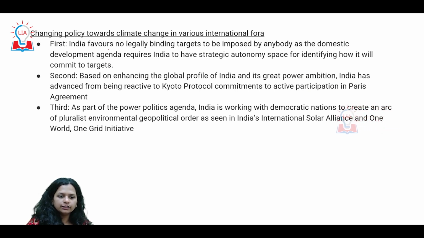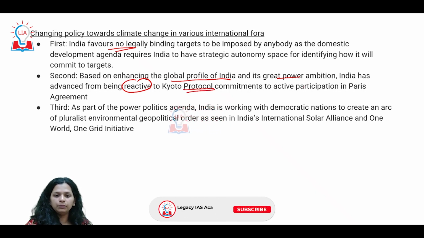So India does not want any legally binding targets, okay, because India feels that it has not been one of the biggest polluters. Moreover, the global profile of India has enhanced, from being reactive to the Kyoto Protocol commitments to actually driving forward and being proactive as far as the Paris Agreement is concerned.